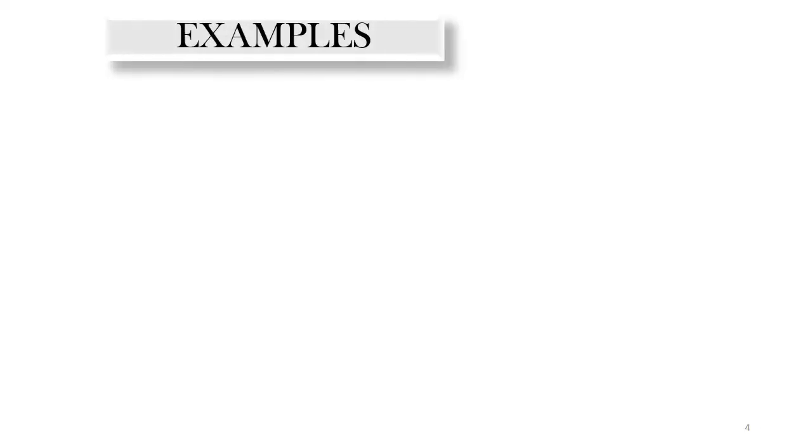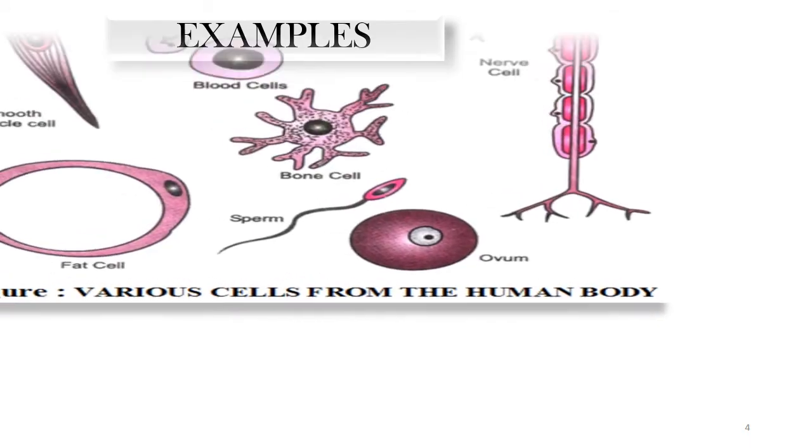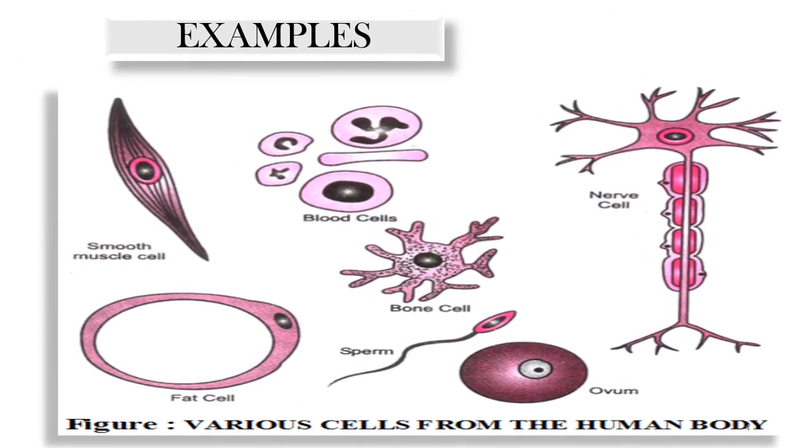Let us see some examples of the different shapes of the cell with the help of pictures. As you can see, the first one is a smooth muscle cell. This is the spindle shaped cell. On the other hand, blood cells and fat cells are oval and round in shape. Nerve cells, as we have already discussed, are branched. Bone cell has a very unique shape. So is the case with the sperm. Ovum is an oval shaped human cell.